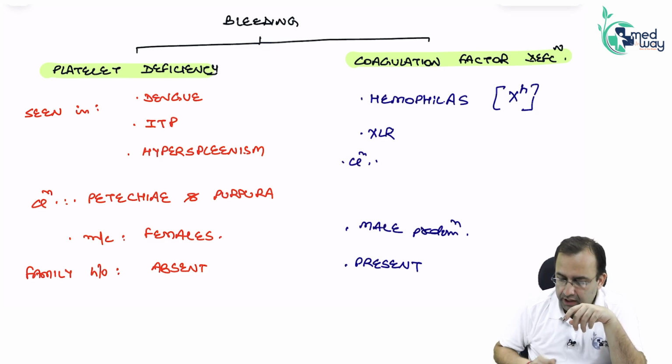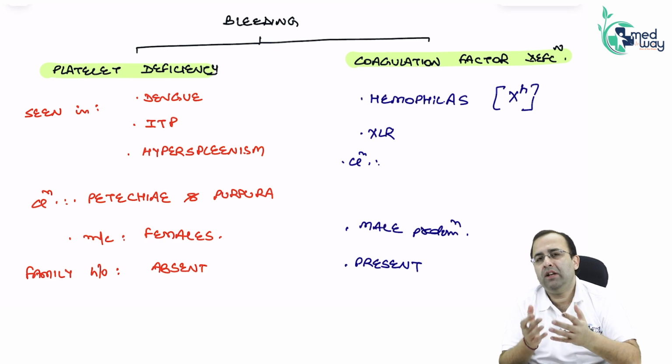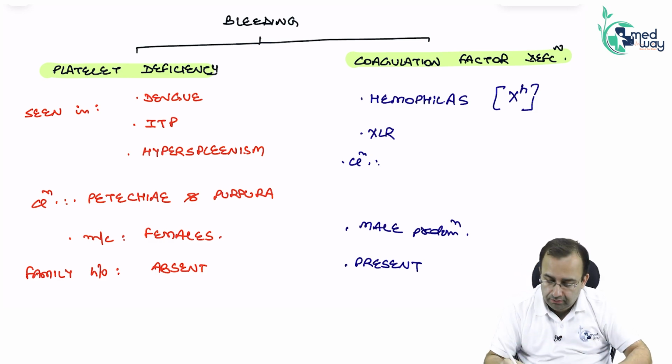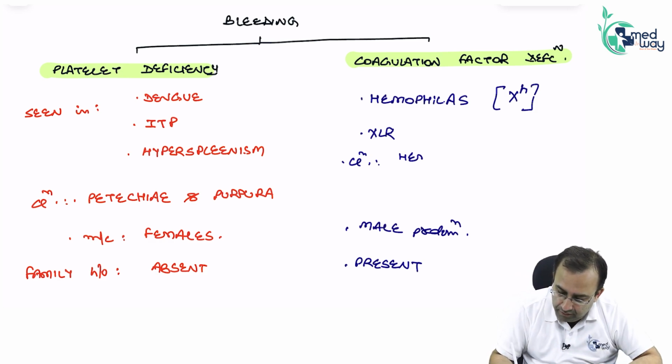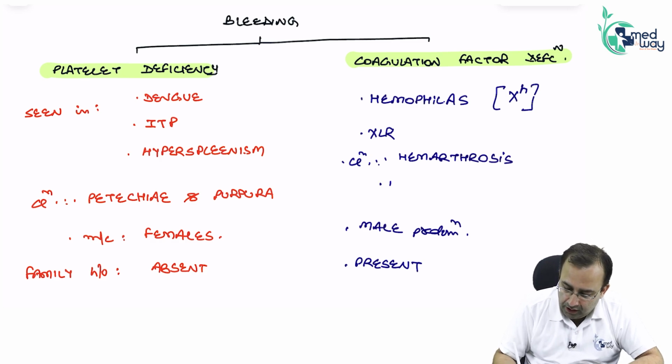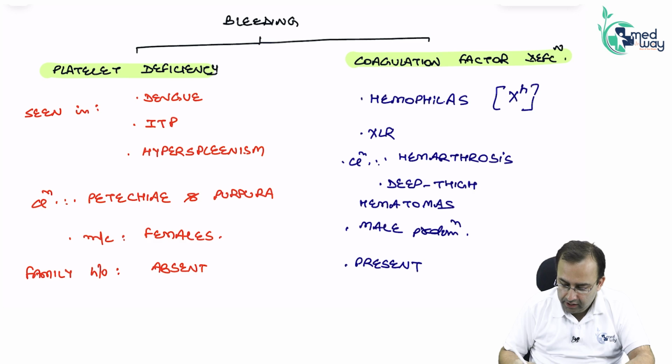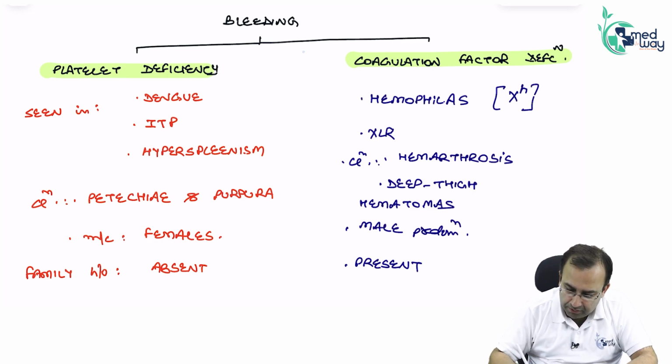Clinically, where is the bleeding happening? Is it small hemorrhages on skin, petechiae, purpura? No. There is bleeding in the joint cavity. Clinically it is associated with hemarthrosis, bleeding in the joint cavity, and deep thigh hematomas.